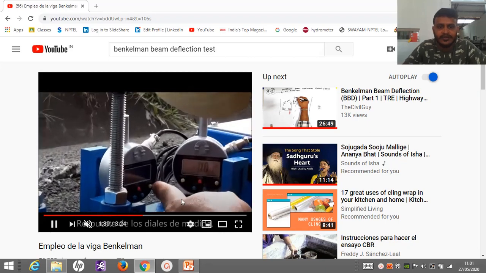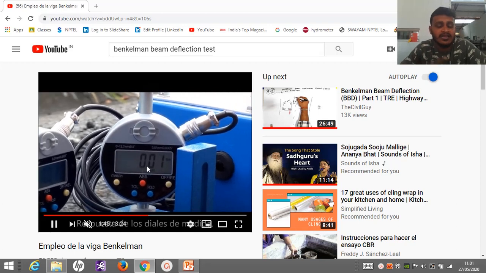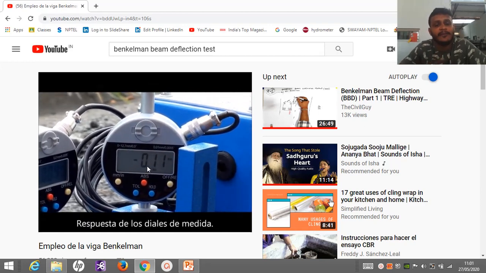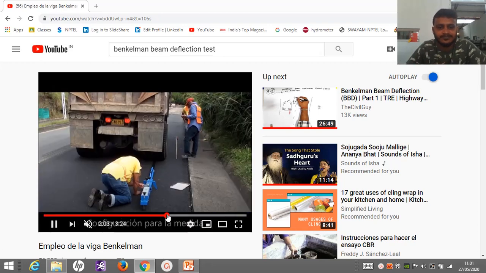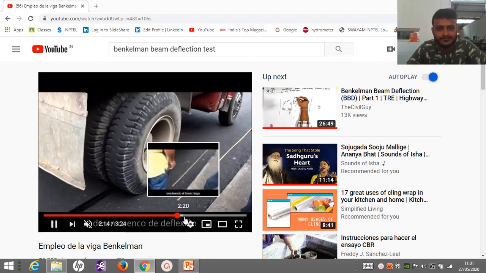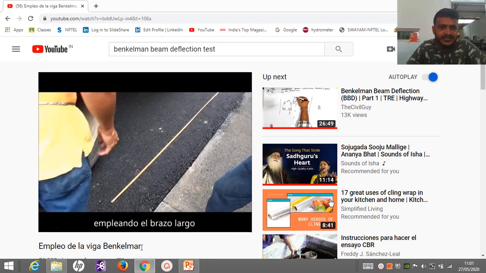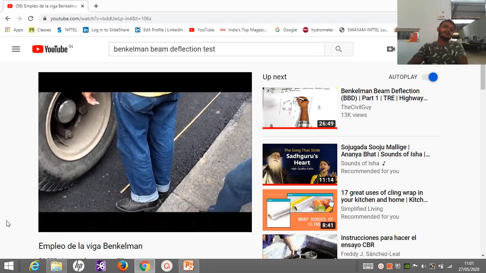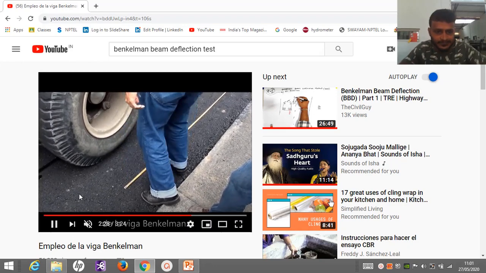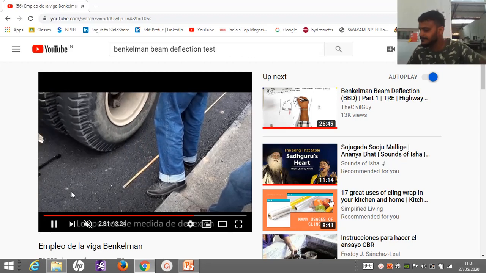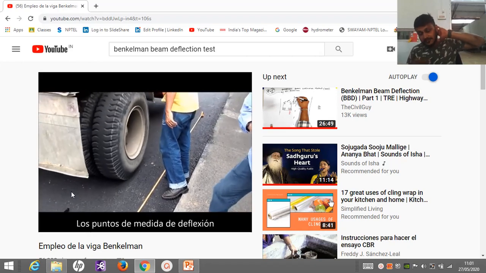So they are noting down the dial gauge readings. When the rate of recovery is almost 0 or less than 0.025 mm per minute, then the reading is considered. Okay. So this is how the probe end of the beam is inserted between the tires. Here we need to measure the pavement temperature also during the test, and the tire pressure we need to take into account. Usually the tire pressure has to be 5.6 kg per centimeter square.